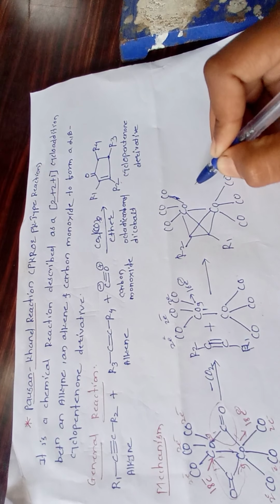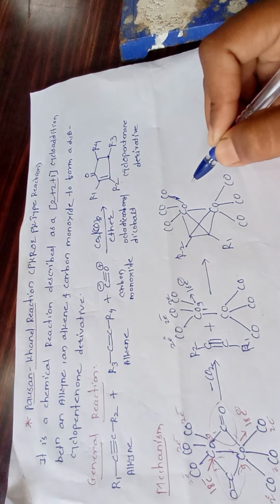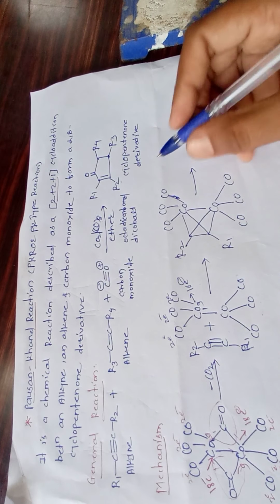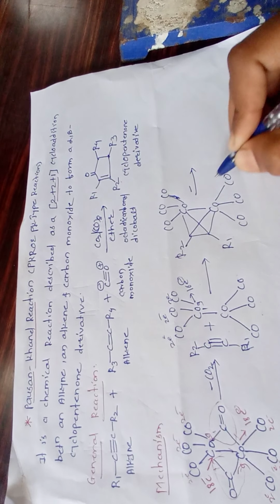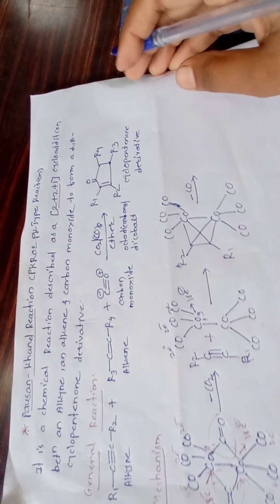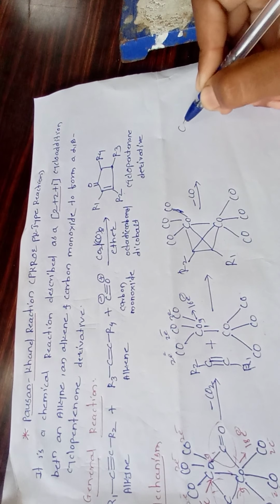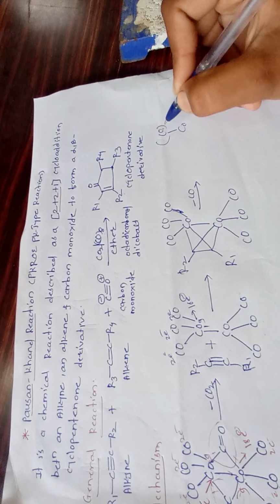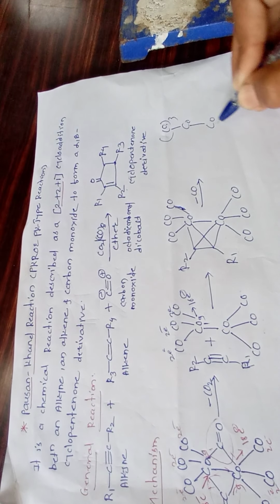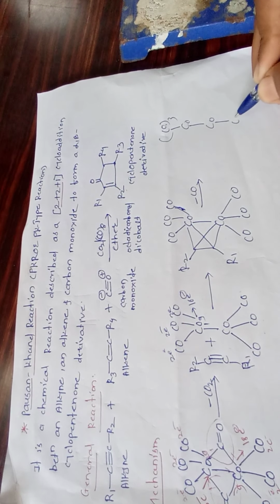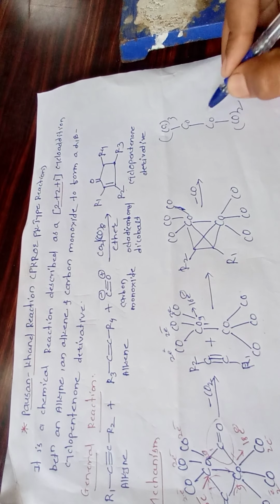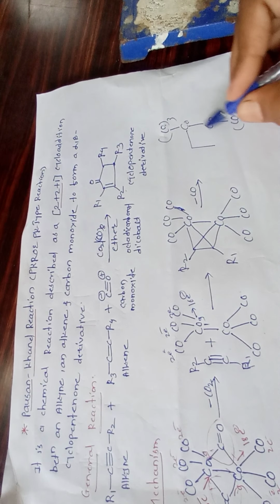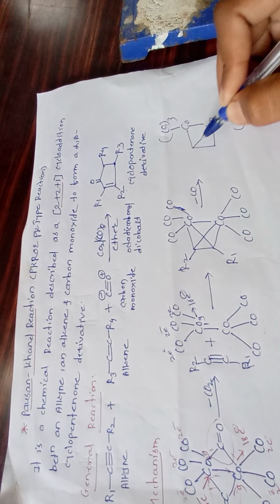Then in the next step, minus CO, here one CO can be removed. Again formation of CO3 thrice, here the presence of CO2, one CO can be removed. And your possible structure is in this way.